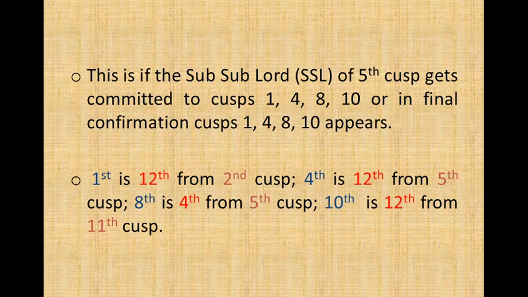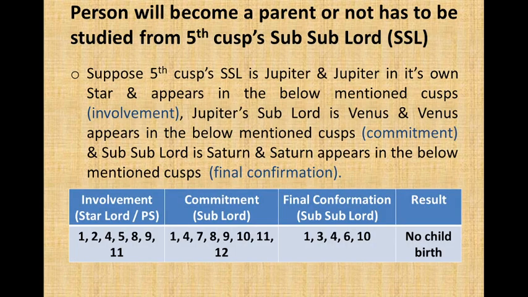1 is 12th from 2nd, so it will cause problems in expansion of family. 4th is 12th from 5th, so it will cause problems in becoming a parent. 8th is 4th from 5th, so again it can cause problems to become a parent. 10th is 12th from 11th, so it can affect fulfillment of desires. Whether a person will become a parent or not has to be studied from the 5th cusp sub-lord.